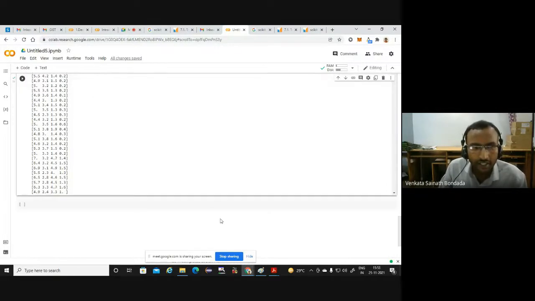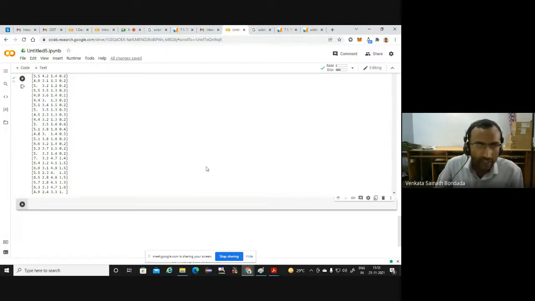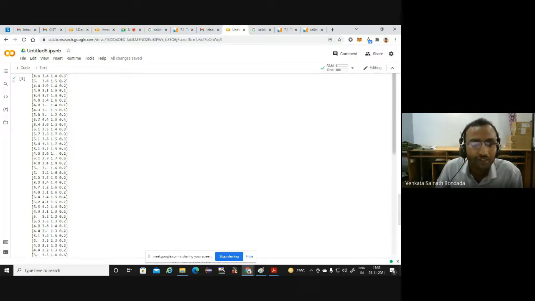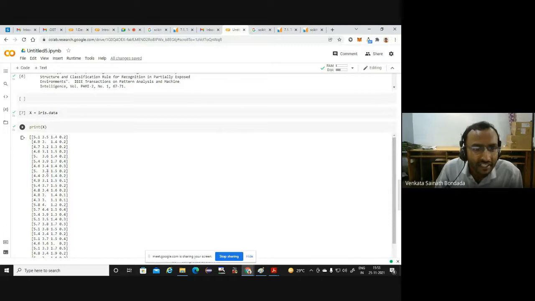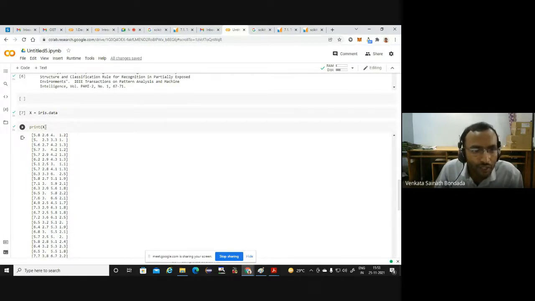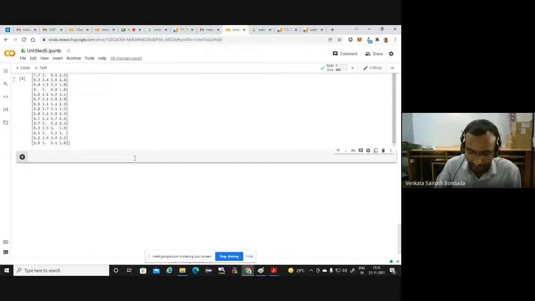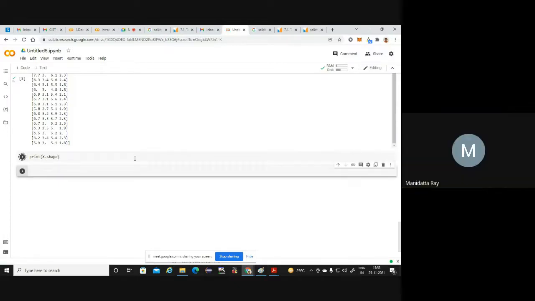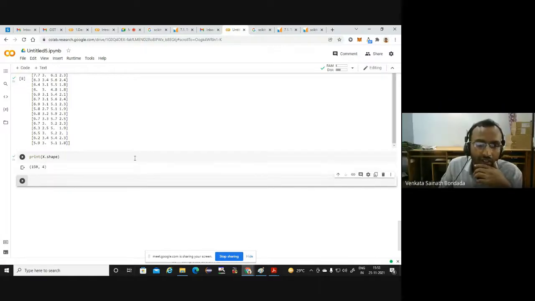After that, if you want to look at the dimension, print x. This is all our input data, 150 rows and 4 columns. If you wanted to know its dimension, we can simply check x dot shape. Print x dot shape. We will see how many values are there. That is 150 by 4, 150 rows and 4 columns.